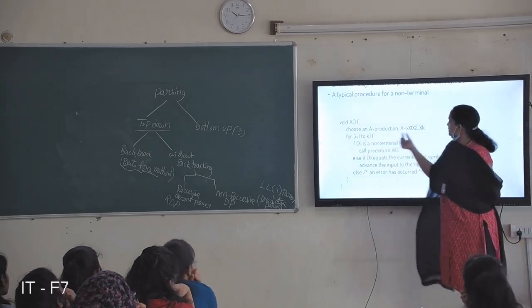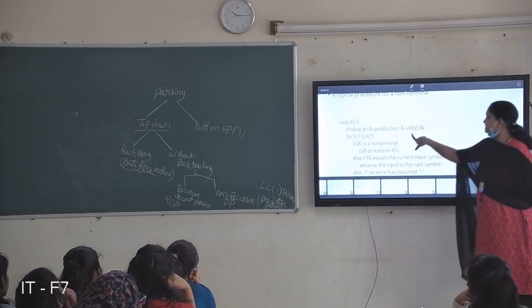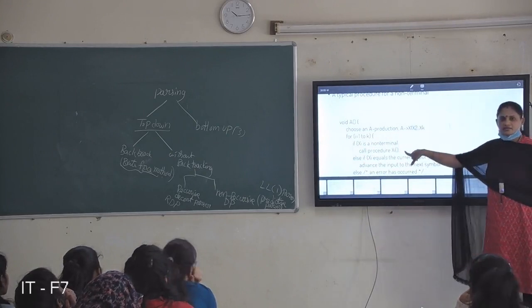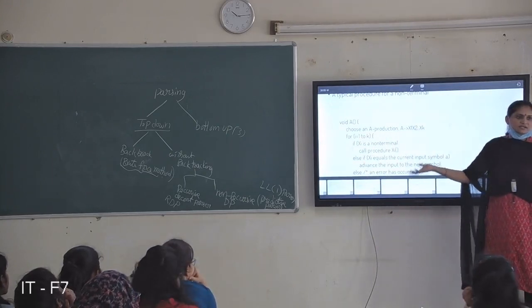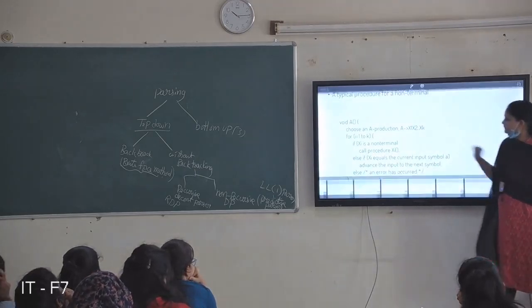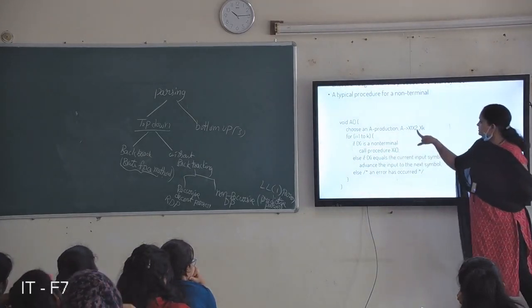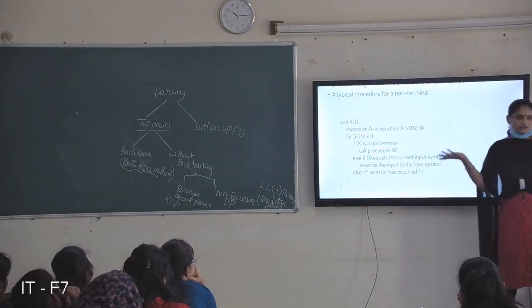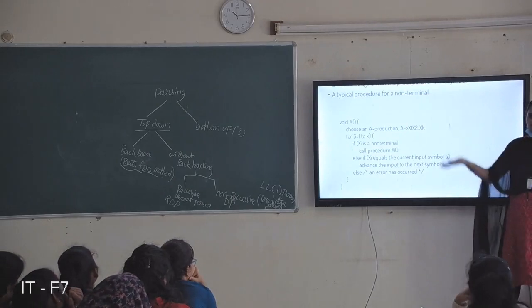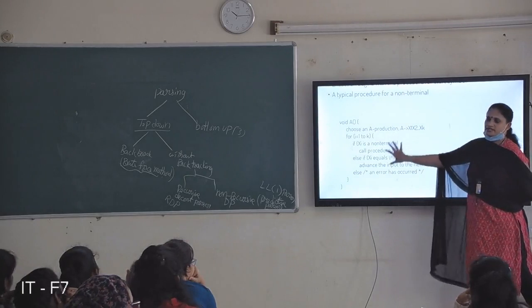For i equal to 1 to k, for the first symbol X1, if it is a non-terminal, you call a procedure for Xi. Next, if X2 is also a non-terminal, you call another procedure for X2, like that.